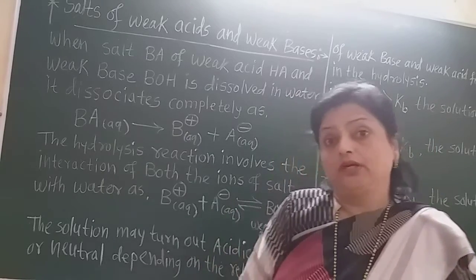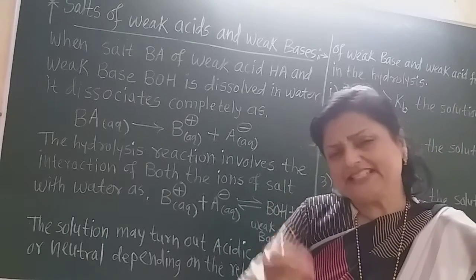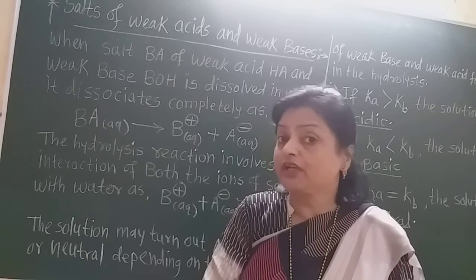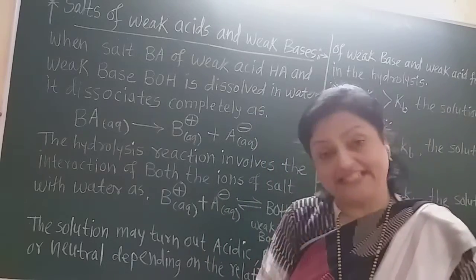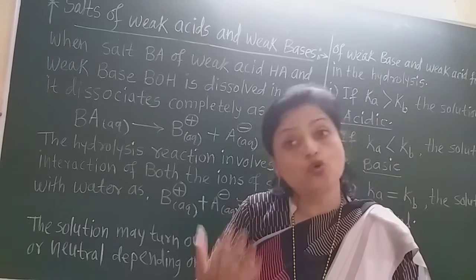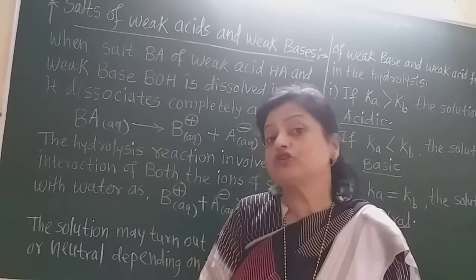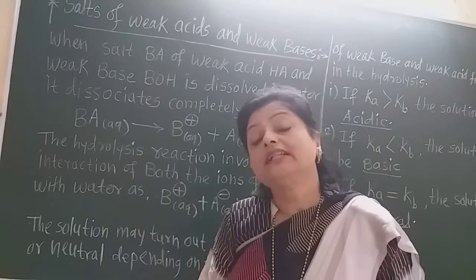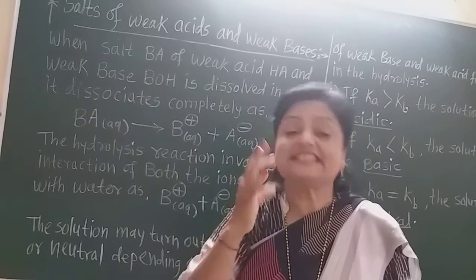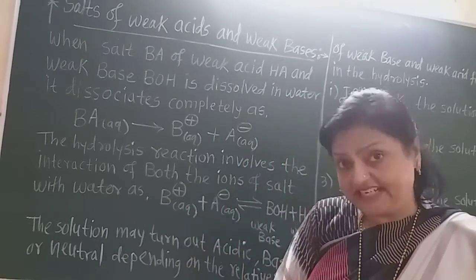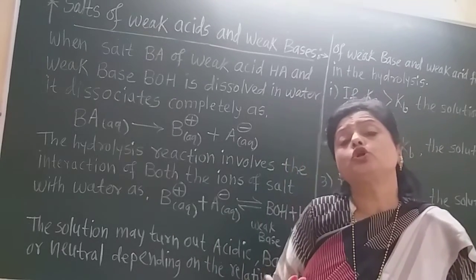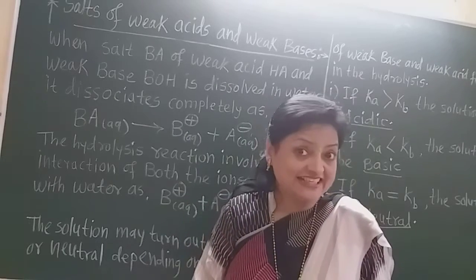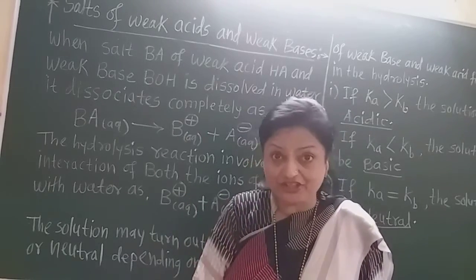If the weak acid of that salt is slightly stronger than the weak base, then the solution becomes acidic. That means the dissociation constant Ka of the weak acid is greater than the dissociation constant Kb of the weak base, then definitely the solution is slightly acidic. But if the opposite is the case, if the dissociation constant of the weak base is greater than the dissociation constant of the weak acid, then the solution will be basic in nature. That means what?